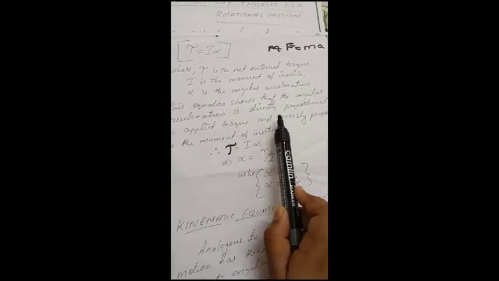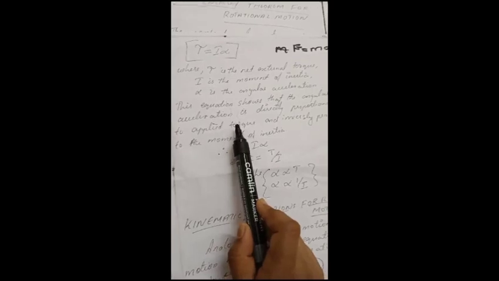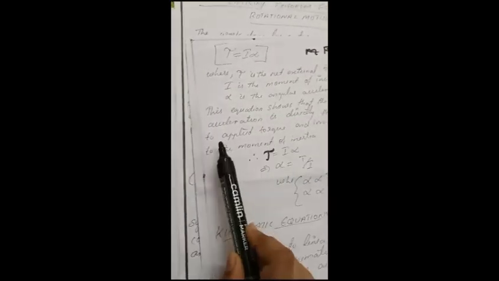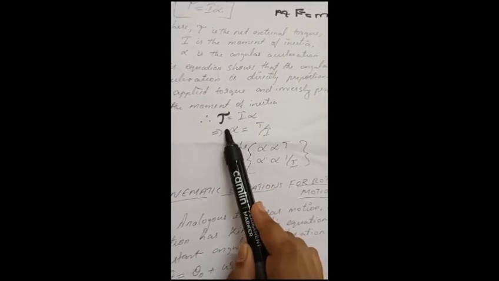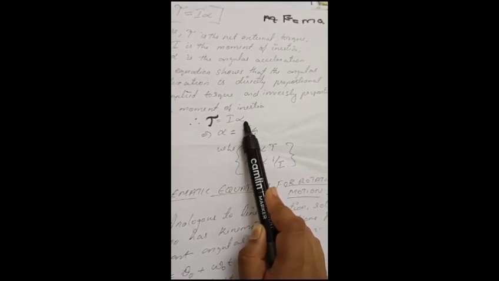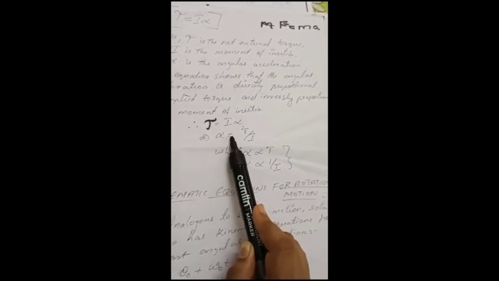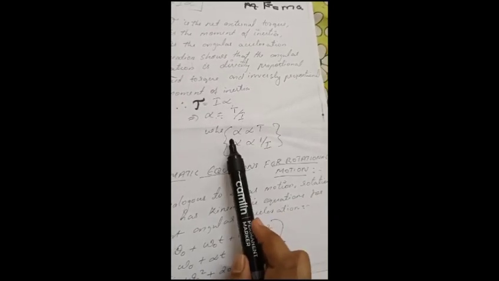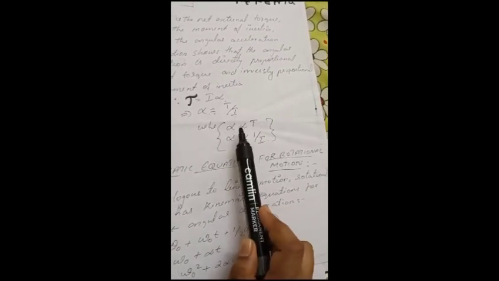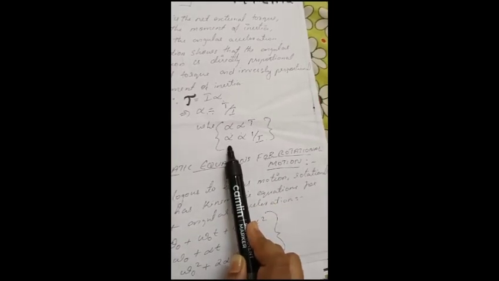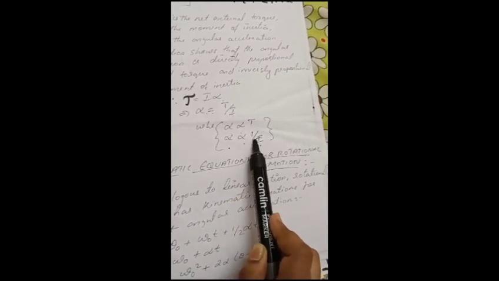This equation shows that the angular acceleration is directly proportional to applied torque and inversely proportional to the moment of inertia. Here I have shown you how. Torque is equal to moment of inertia into angular acceleration. Angular acceleration is equal to torque divided by moment of inertia. And angular acceleration is directly proportional to torque and inversely proportional to moment of inertia.